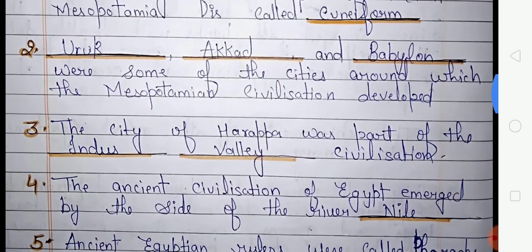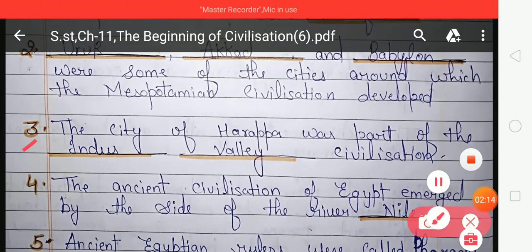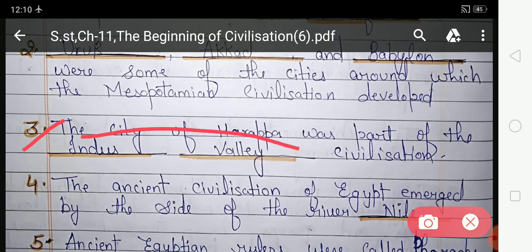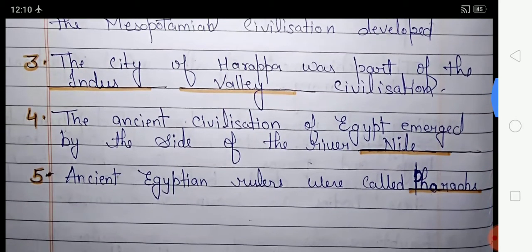Now look at the next, that is the third number. The city of Harappa was part of the Dash civilization. So students, the Harappa city belongs to which civilization? It belongs to the Indus Valley civilization. So you have to write Indus Valley in this blank space, and here Indus Valley is already written. Look at the fourth number.